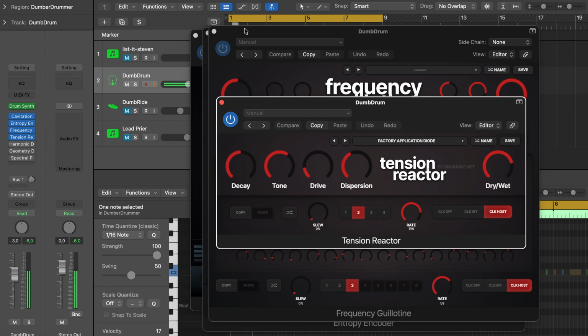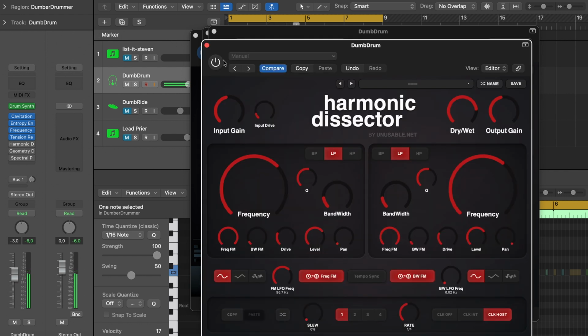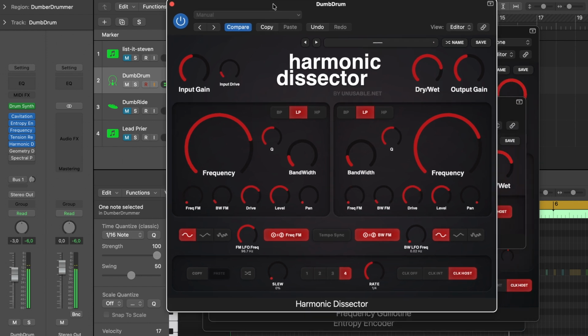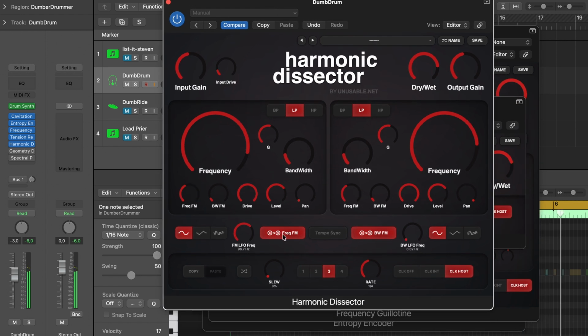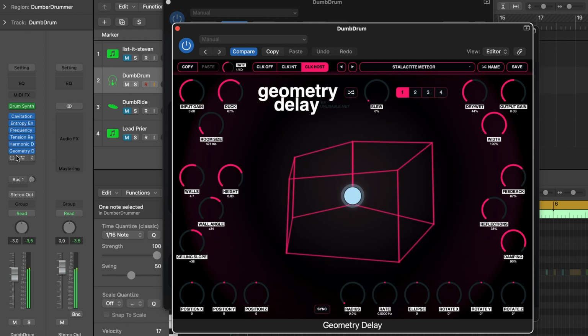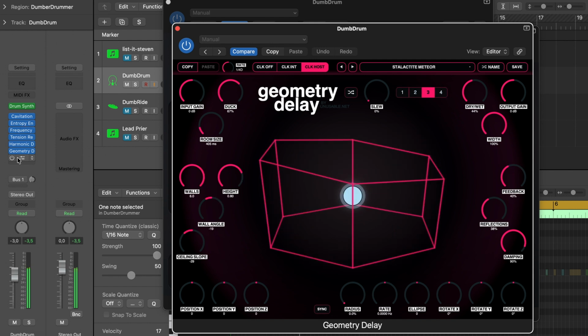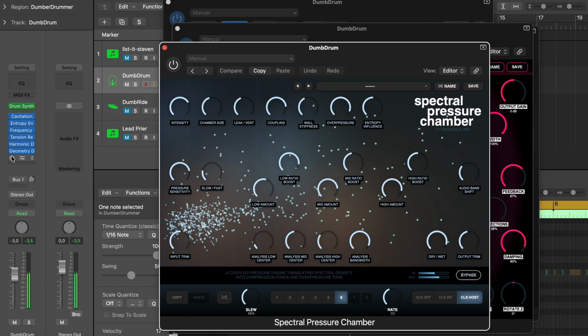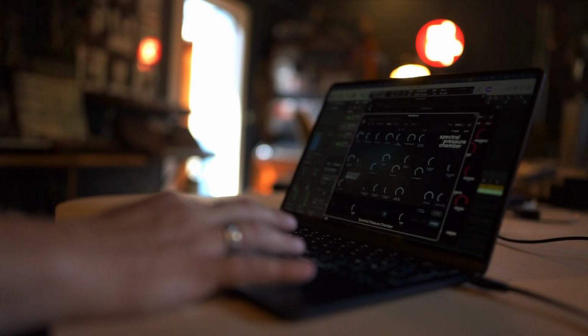When I run it this fast, you can't really hear it as a spring reverb. It's just getting the noise of the spring settings changing. And then a bit of a frequency modulated harmonic dissector. Let's add a bit of multi-delay to that. And finally some multiband processing, both saturation and compression.